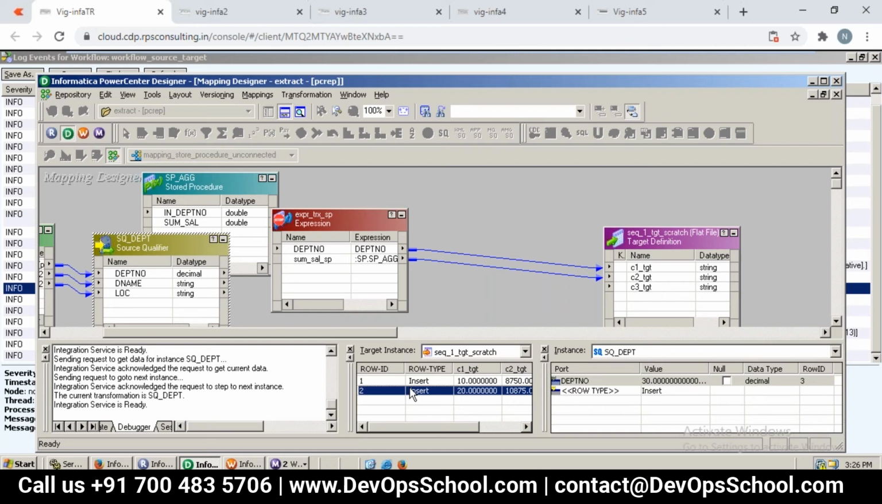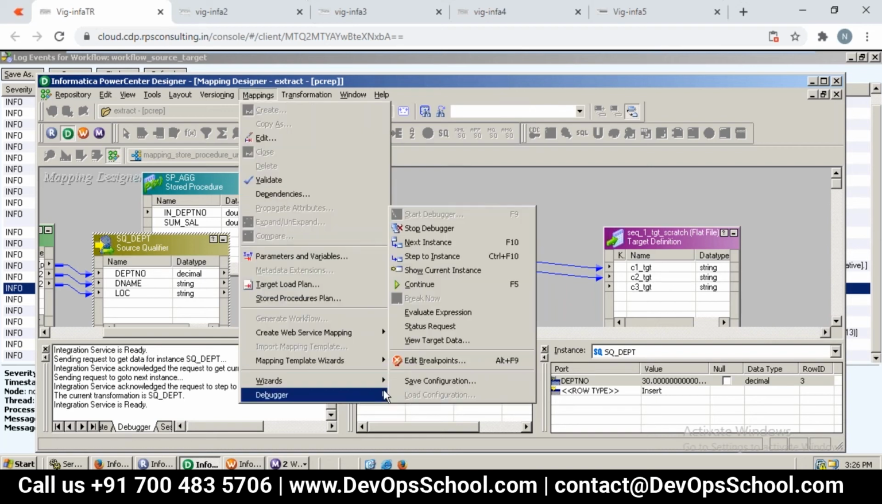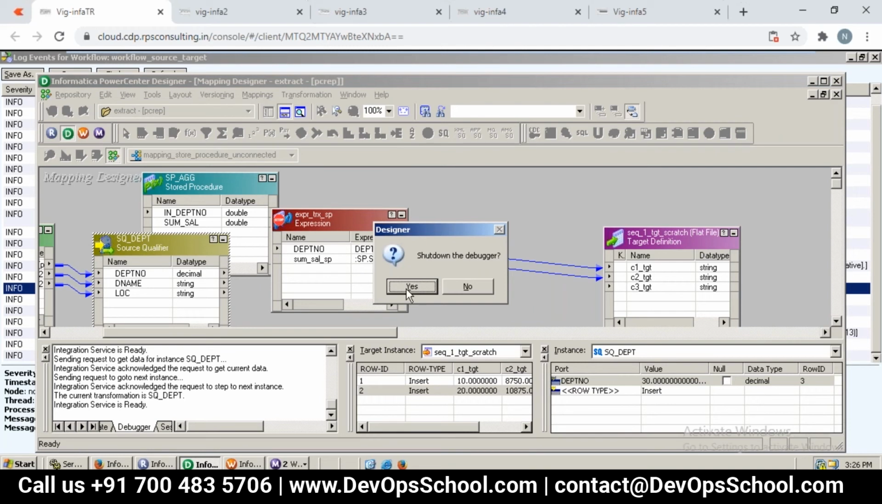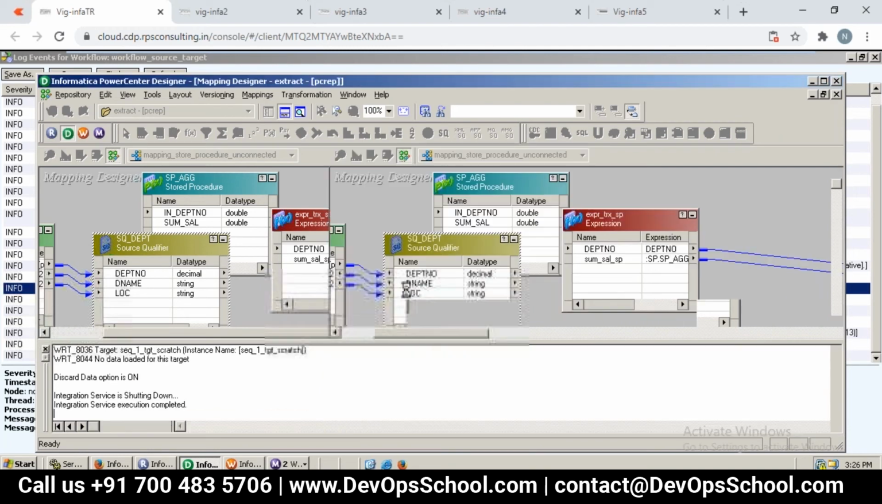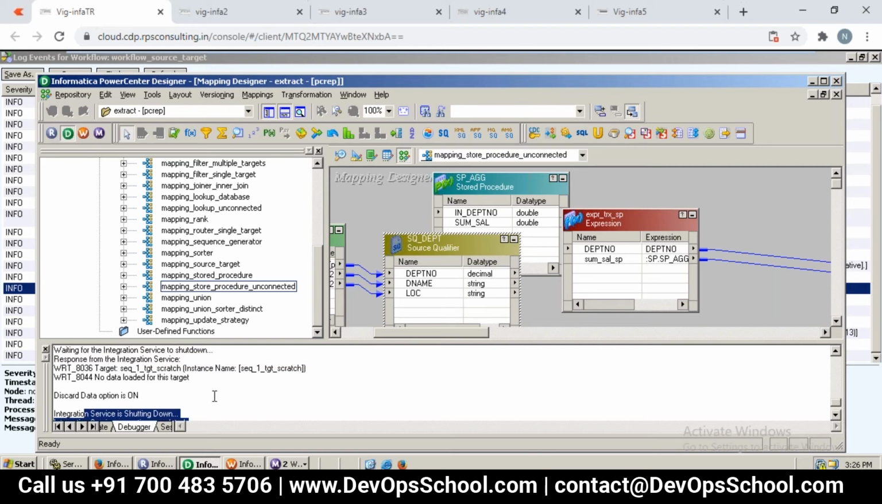Yes or no? If everything is fine, then we can just stop the debugger also. Stop means it is going to stop because we identified this particular record as the row 20 value. After that, we are able to come out. That's it. Now the Integration Service is down. As a result, the mapping also came out. That's all, that is how this debugger can be used.